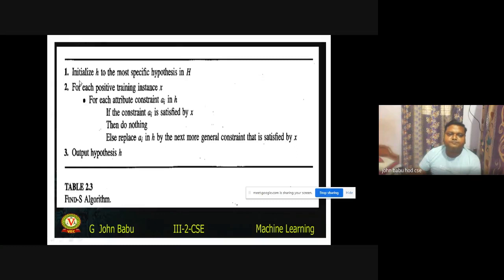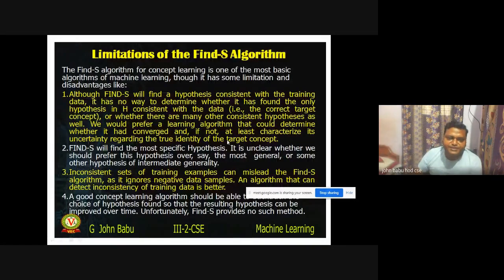So this is the algorithm. Initialize h to the most specific hypothesis. For each positive instance x, for each attribute ai in h: if ai is satisfied by x, that means match, do nothing. Otherwise, replace ai by the next more general, that means question mark. Output the hypothesis.